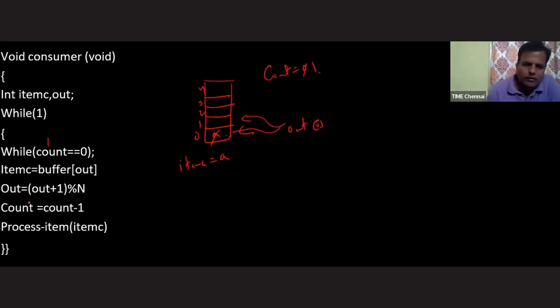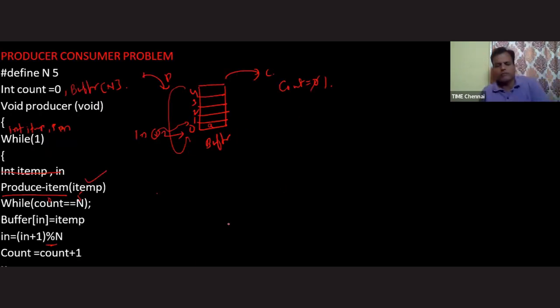Now increment this out value to the next slot. After consuming the item from the buffer, we need to decrease the count value. The 1 becomes 0. Now process the item. Once again, I am using a library function to process the item. So in this way, the producer keeps one element inside the buffer and the consumer consumes that element from the buffer.